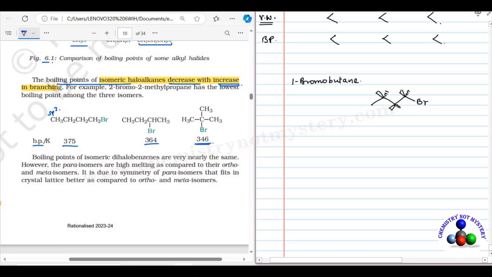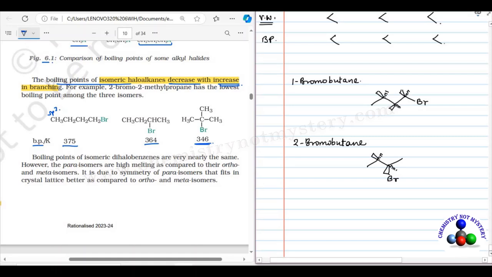When you try to pack two such molecules, they may get in contact with each other. Now draw the second isomer, 2-bromobutane. First carbon, second, third, fourth. There are 4 carbons and the bromine is bonded to the second carbon. So here there is bromine. Now draw the front bond and the rear bond, and here maybe bromine is bonded to the front carbon, so there will be a rear bond.